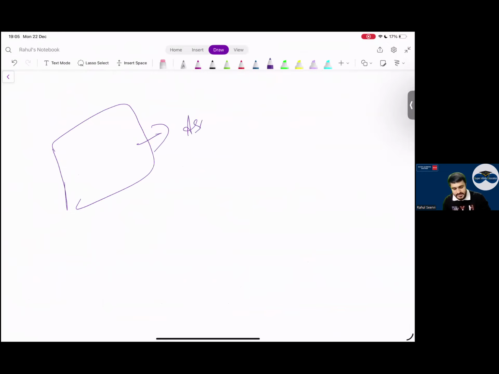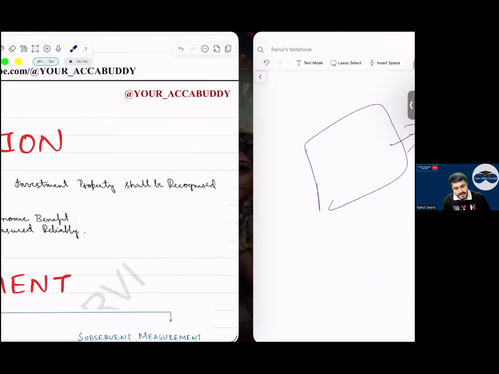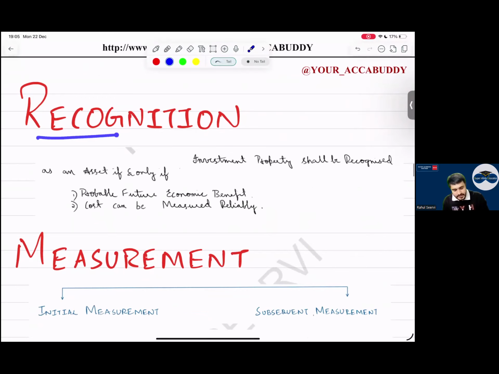I will record this as an asset. Can I say when I record this, I pass a journal entry? Can I say I should know the amount or not? Yes, sir. Then only we will be able to recognize this. So what is the standard saying? Basic thing, recognition. Investment property shall be recognized as an asset only if probable future economic benefit and cost can be measured reliably. Any doubts to anyone in this?